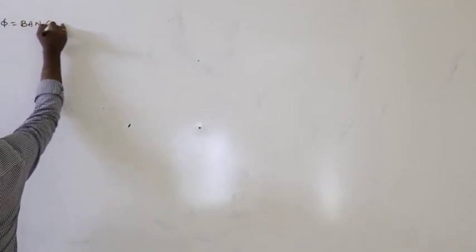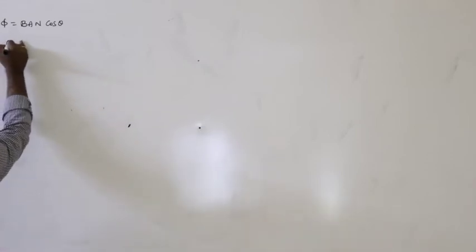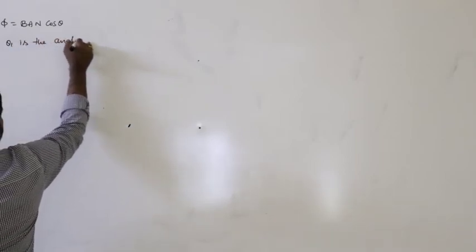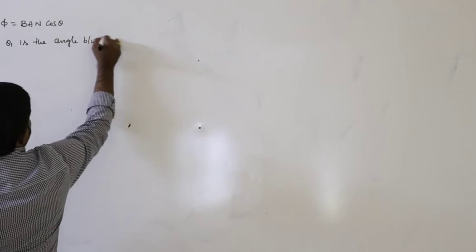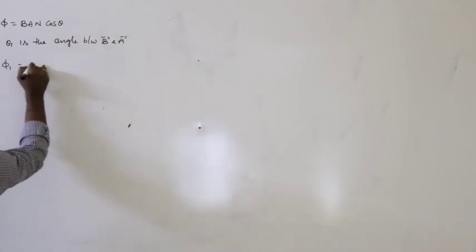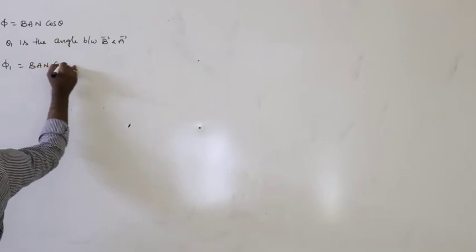So next, we know magnetic flux phi is equals to BAN cos theta. For example, if theta 1 is the angle between B bar and A bar, then phi 1 can be written as BAN cos theta 1.